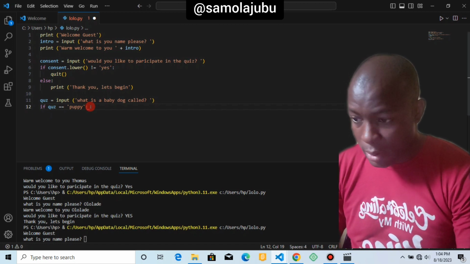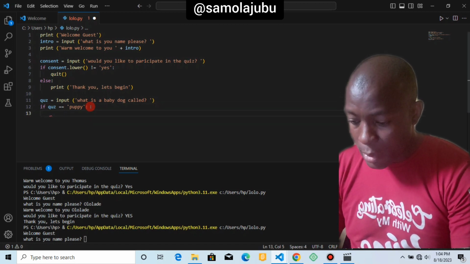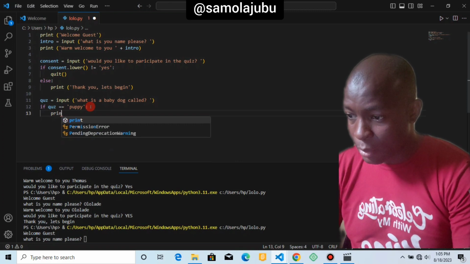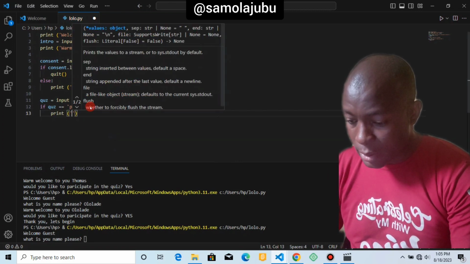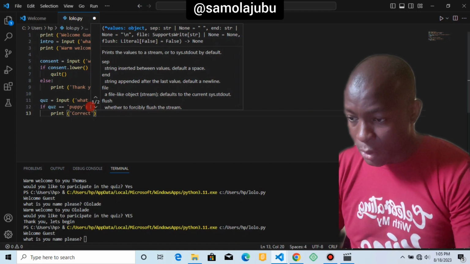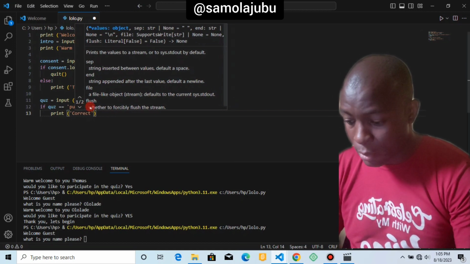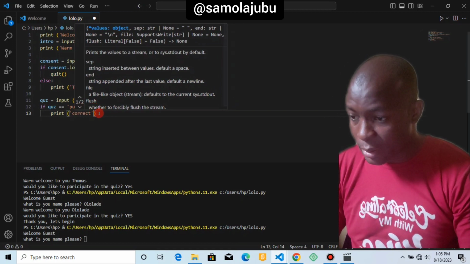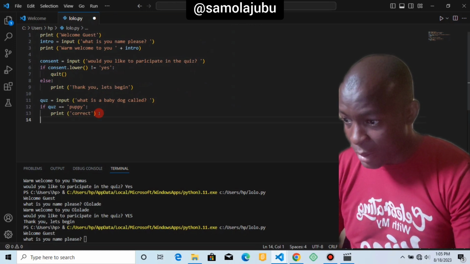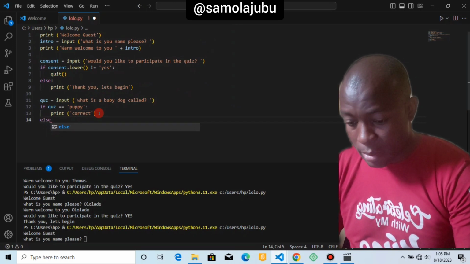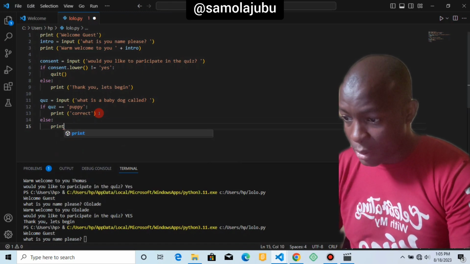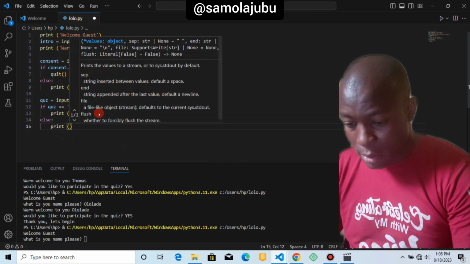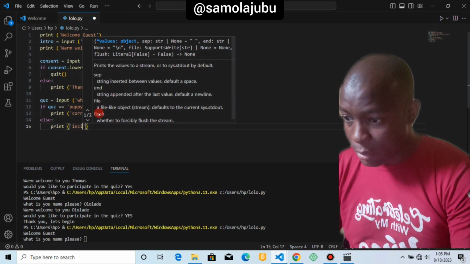We want to say print correct. That's if it didn't print that, else is going to print incorrect.